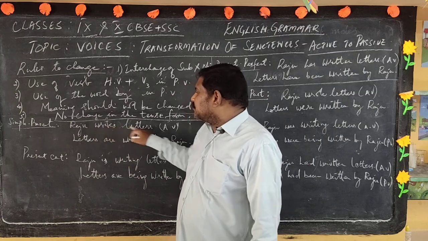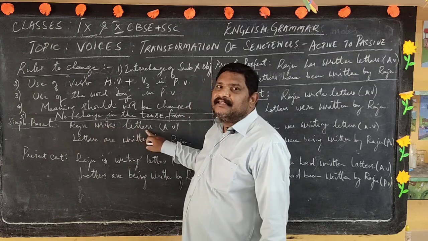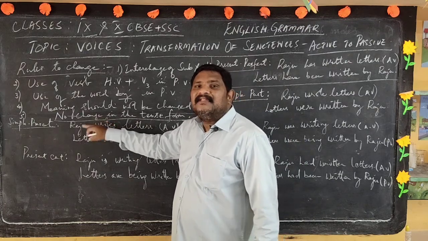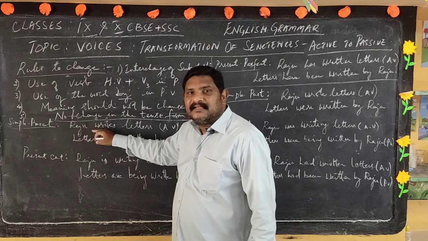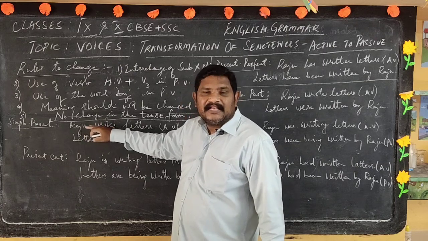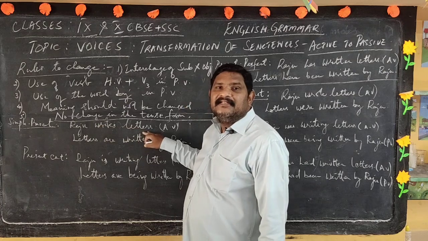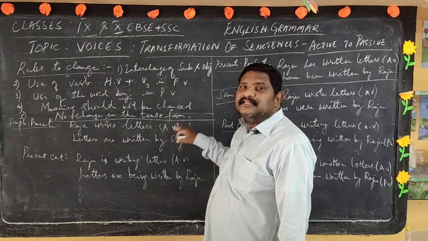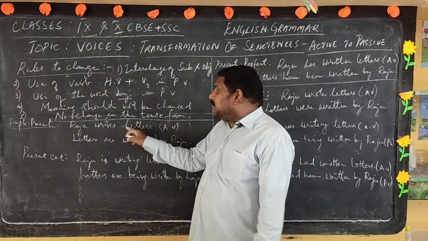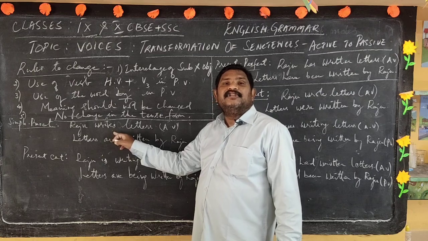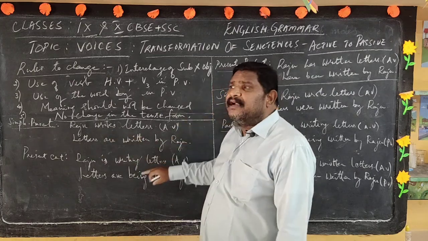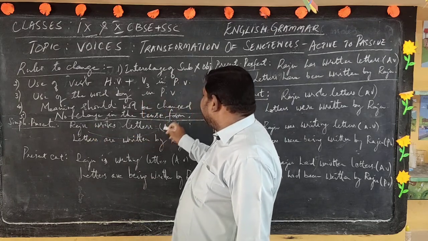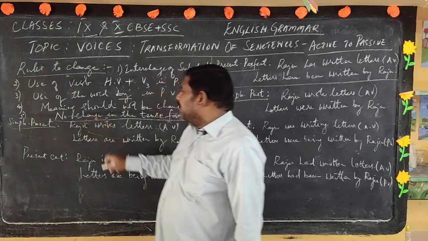Raju writes letters. Writes is the verb, letters is the object. The verb follows the subject. Raju is the action doer, writing letters, and letters receive the action. Hence it is considered active voice, with a transitive verb. When you convert the sentence, what should happen? The subject should go to the object place and the object should come to the subject place.